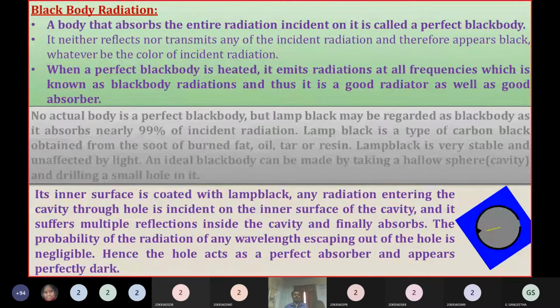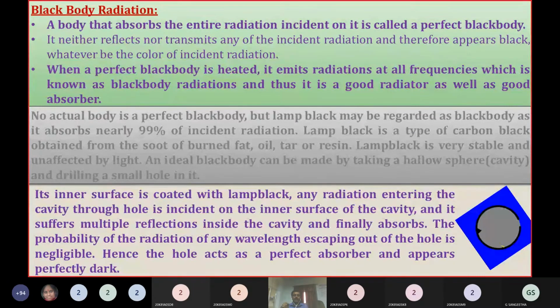A black body is a body that absorbs the entire radiation incident on it. Once again, a body that absorbs the entire radiation incident on it is called a perfect black body. So whatever radiation is incident on it, it absorbs the total radiation. That is called a black body.